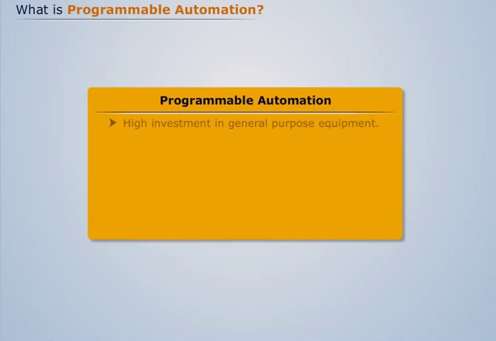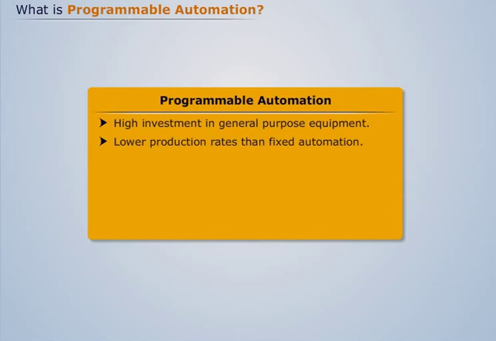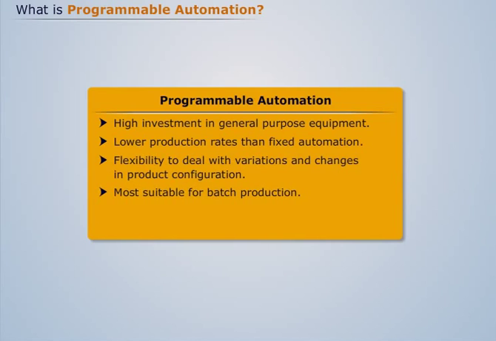Programmable automation requires high investment in general-purpose equipment. It has lower production rate than fixed automation. The level of flexibility to deal with variations and changes in product configuration is high. It is most suitable for batch production. Also, the physical setup and part program need to be changed between jobs.